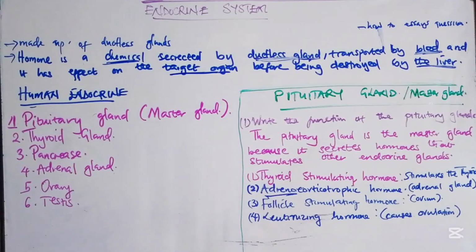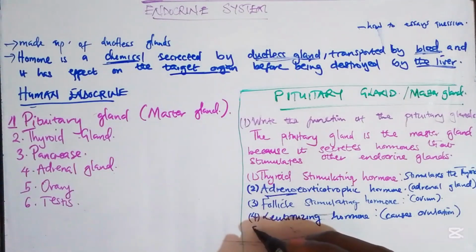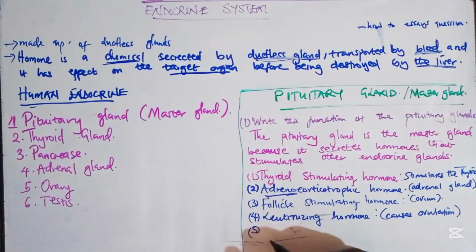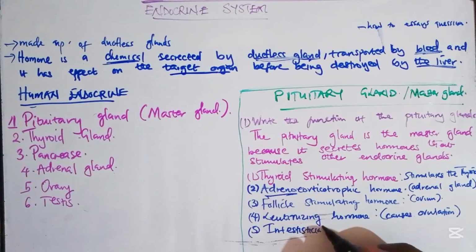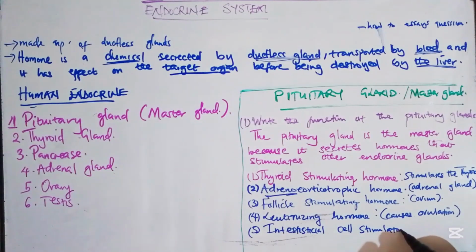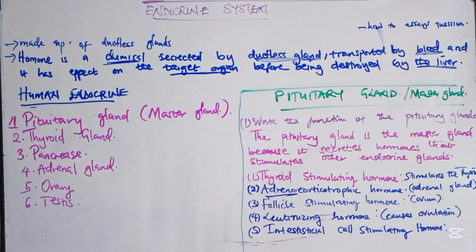Then we also have another hormone which stimulates the testes, which is the interstitial cell stimulating hormone. So these are the 5 hormones which you need to know for your multiple choice questions.